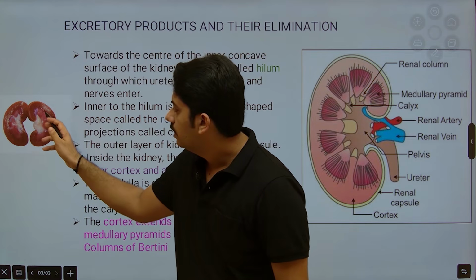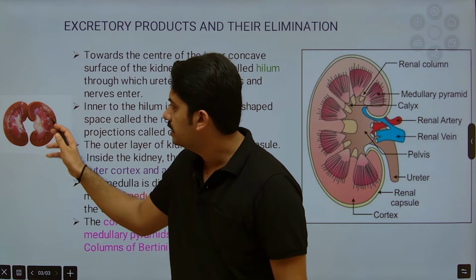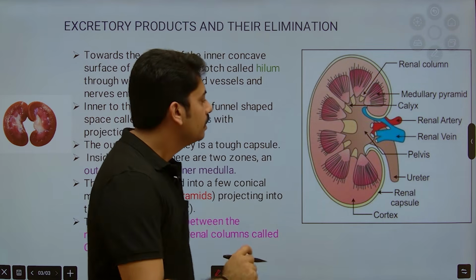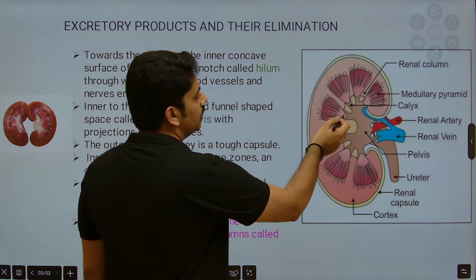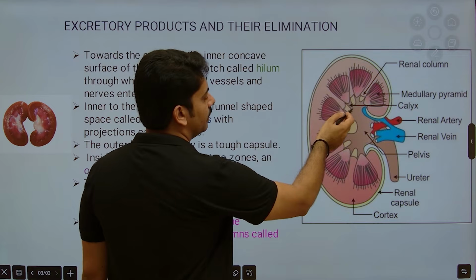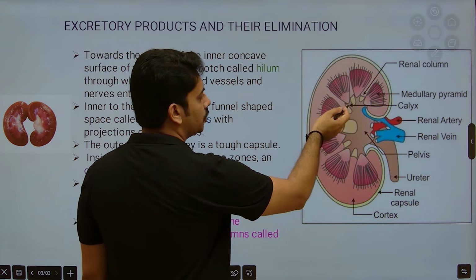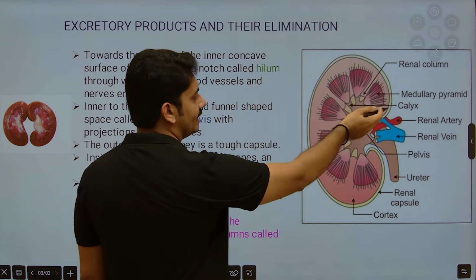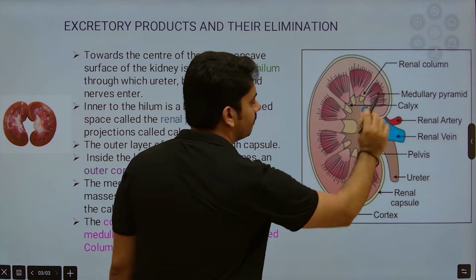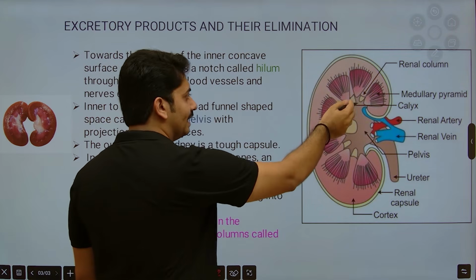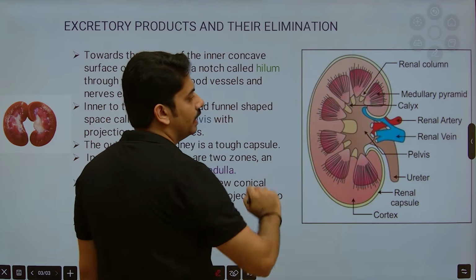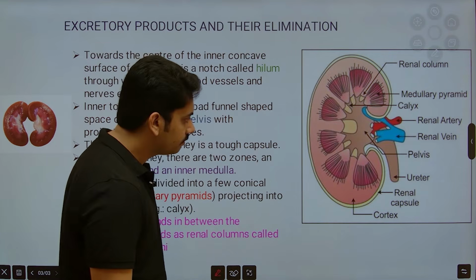Clear compartmentalization you can observe here. These renal pyramids are attached to the renal calyces, or you can say calyx. These renal calyces open to the renal pelvis.